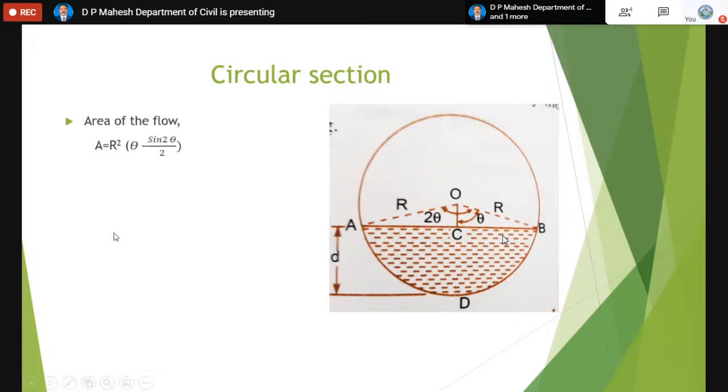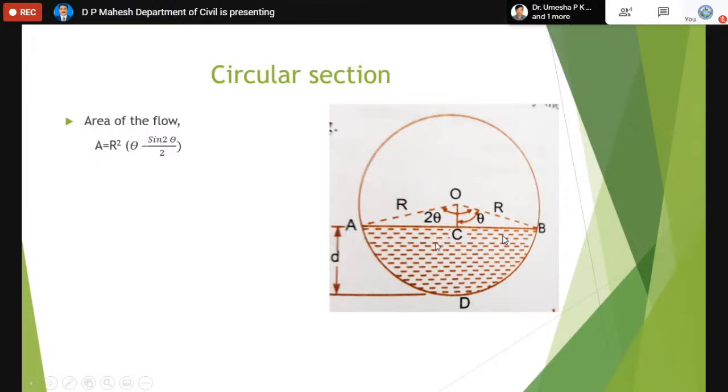Now in the circular section, there is a formula to find the area of the flow. Area equals r square into theta minus sine 2 theta by 2. One should remember this formula for finding the area of the flow. We have to draw this figure for every problem in the circular sections, knowing the depth of flow. For example, imagine the diameter is 2 meter and the depth is 0.5 meter, which means AB is a water surface. When the diameter is 2 meter, the radius is 1 meter.